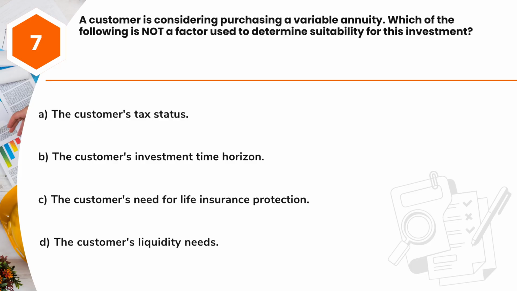Question 7. A customer is considering purchasing a variable annuity. Which of the following is not a factor used to determine suitability for this investment? A. The customer's tax status. B. The customer's investment time horizon. C. The customer's need for life insurance protection. D. The customer's liquidity needs.